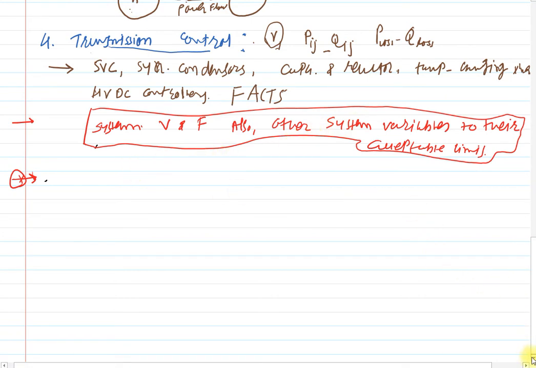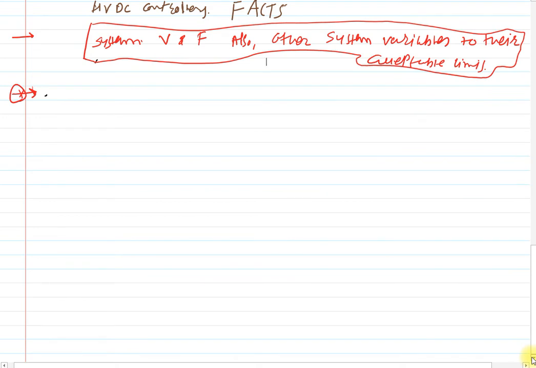So next, in today's session we'll see that the control objectives depend on the operating state. So you need to identify in which particular state our power system belongs. Clear? So we'll discuss the different operating states or different operating conditions of power system. Clear? So let us discuss the operating states. Yes, next.